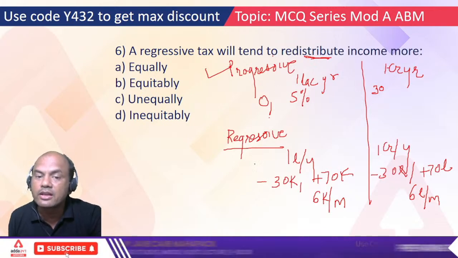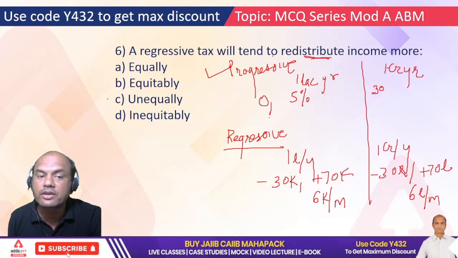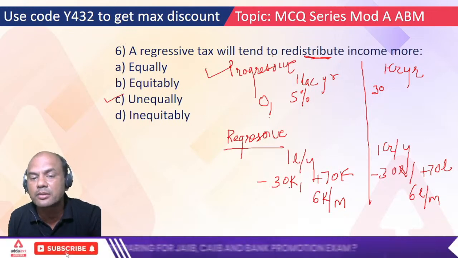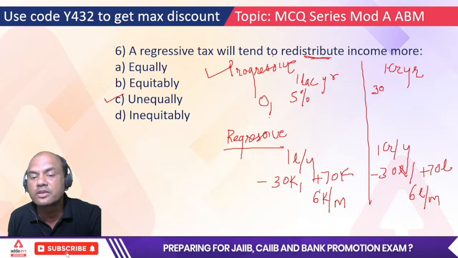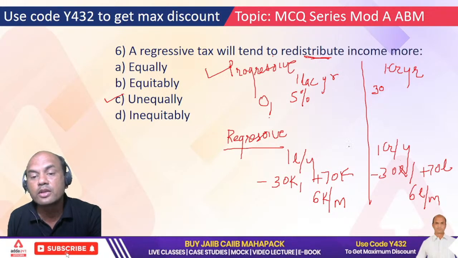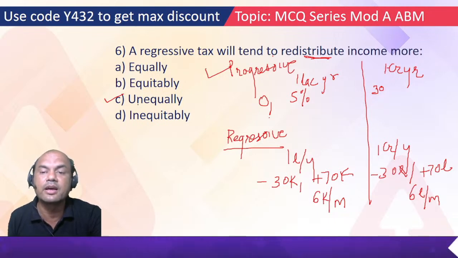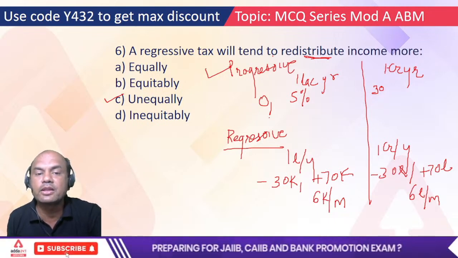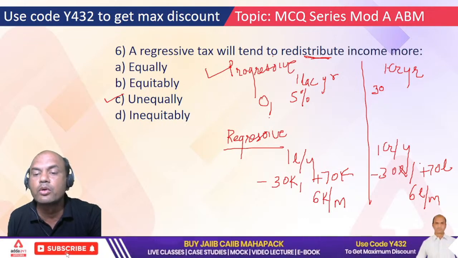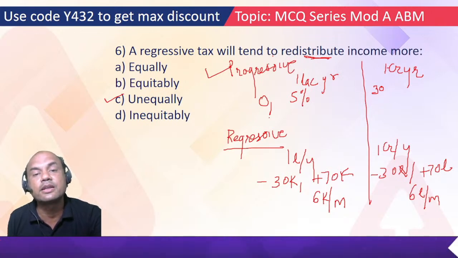Tax is equal in regressive, but distribution of income is unequal, because here the person gets a lesser amount. See this, he gets only 6,000 per month, and this person gets 6 lakhs per month. So it creates a gap in society. The poor will get poorer and the rich will get richer. Whereas progressive tax is the best solution, and that's what is applied in India.